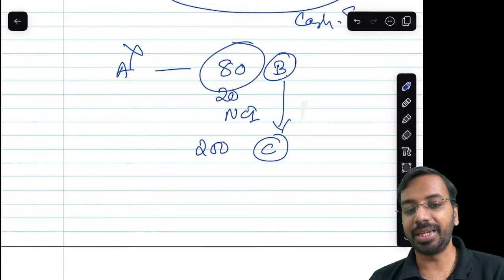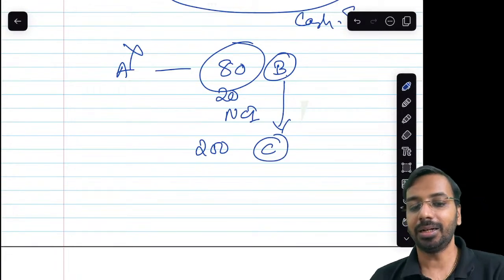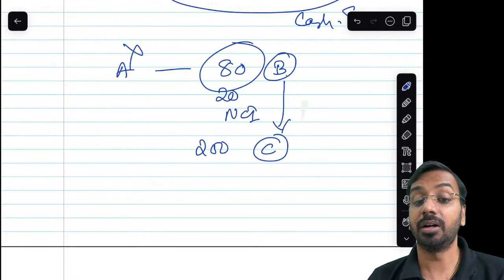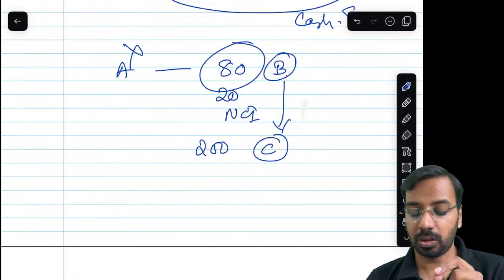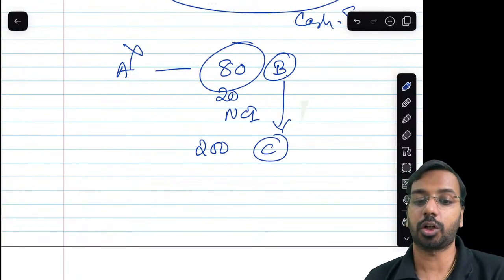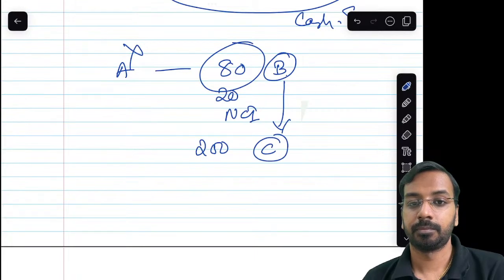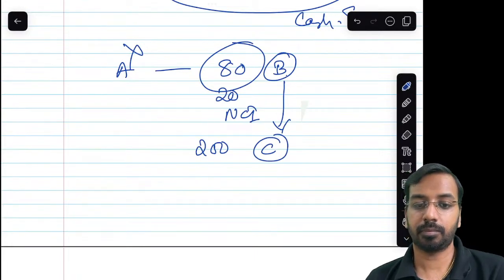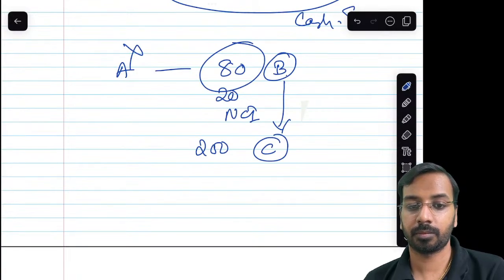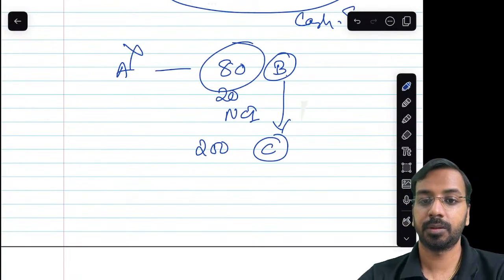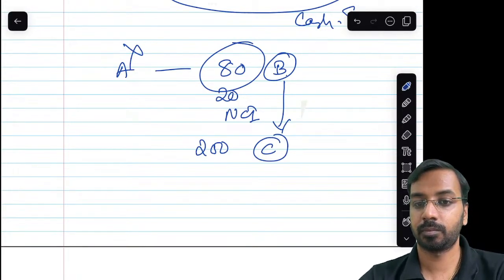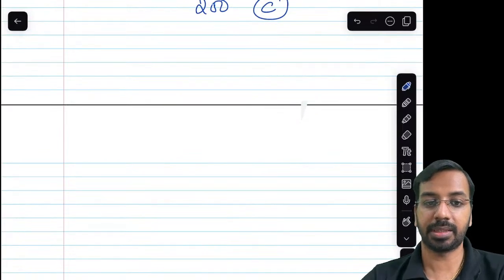So here also you will derecognize the net assets, goodwill, and whatever is the balancing figure. That balancing figure will be the loss which we recognize on loss of control. Let us take some examples.